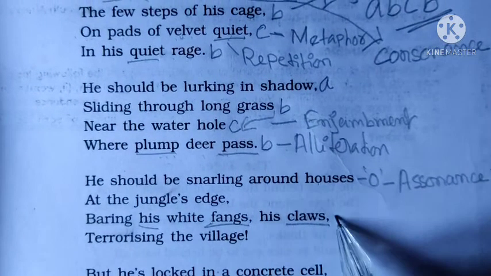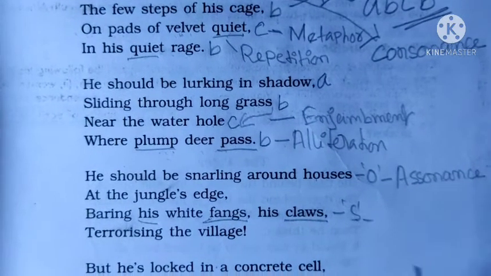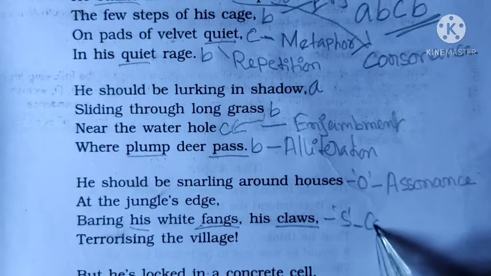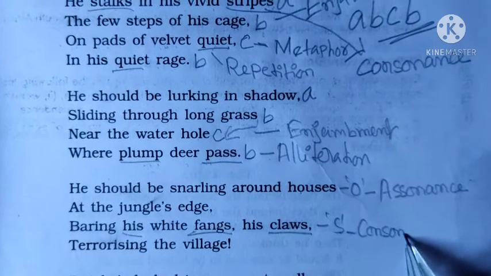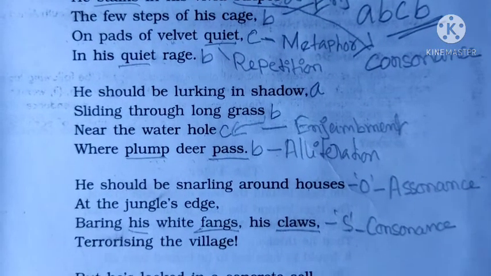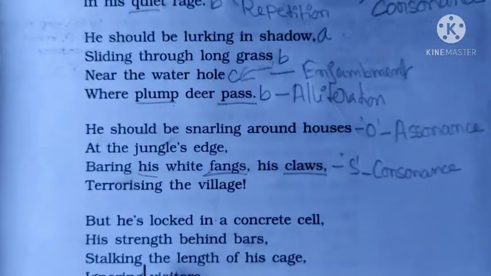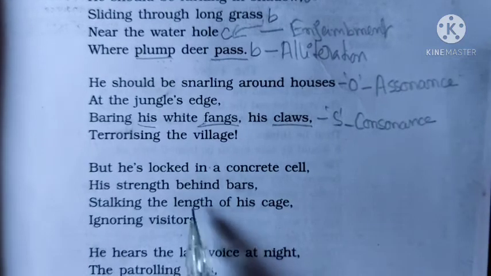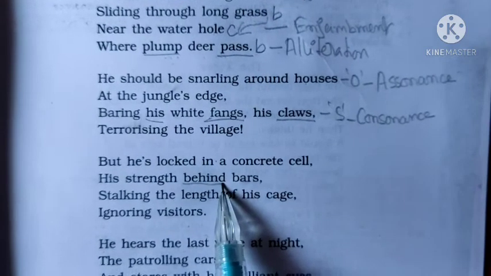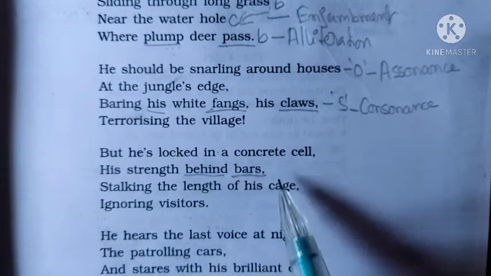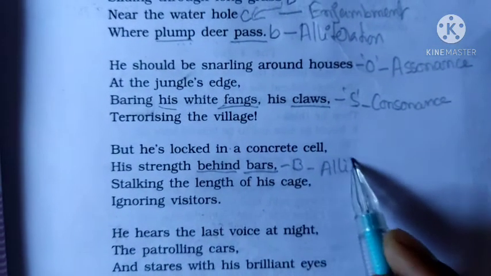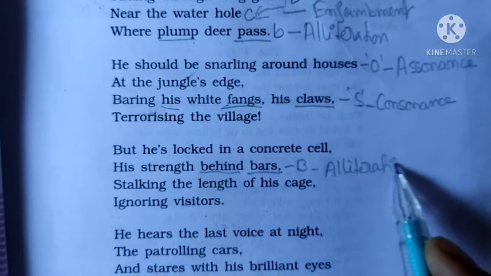So here it is S sound. S is a consonant. So the poetic device will be consonance. Come to the fourth stanza. In the fourth stanza, behind and bars. So here B sound. So the poetic device is alliteration.